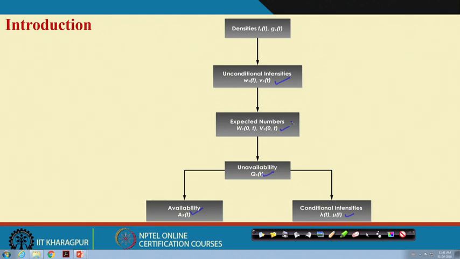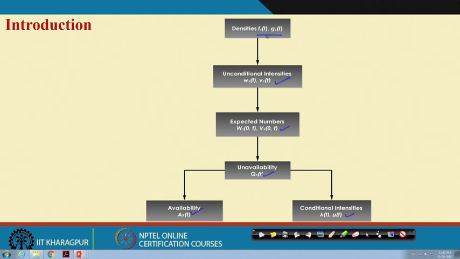We defined all those things and showed how to compute the availability, unavailability and the different intensities, but we could not explain in detail from the example. So today, let me start with that example, and then I will come to the theoretical basis of computing failure intensities given Ft and Gt, the failure densities.